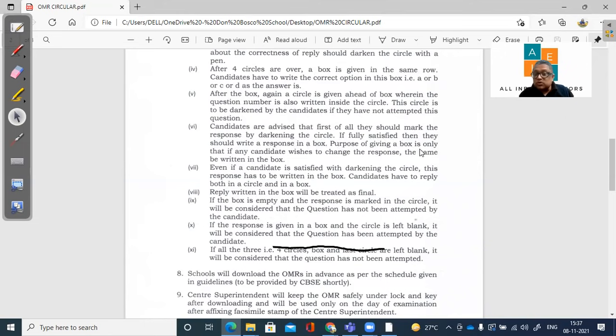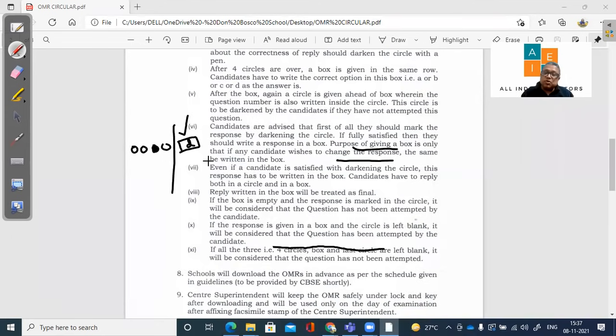The purpose of the box is that if a candidate wishes to change the response, the same should be written in the box. So this is very important, because earlier, in the previous sheet, they were not allowing us to correct. Now, if you feel that you have shaded C, but your correct answer is D, you can write this and this will be marked right.